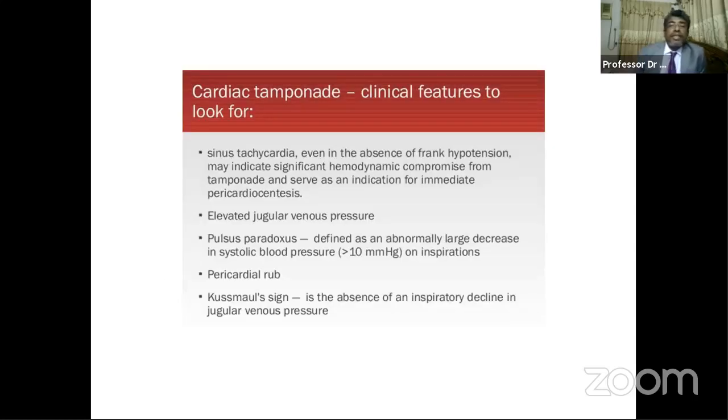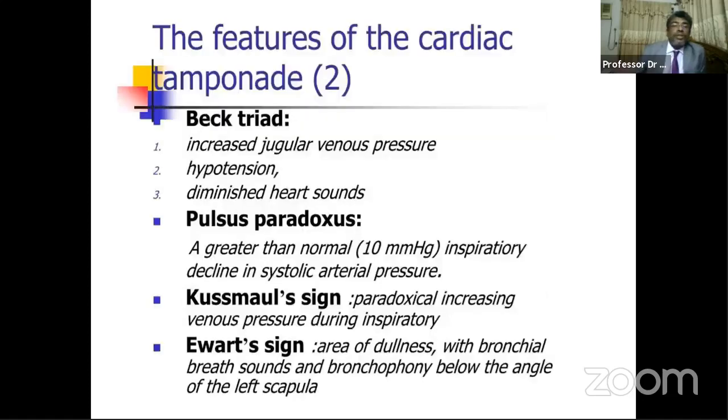So, cardiac tamponade clinical features to look for: the patient may have sinus tachycardia, even in the absence of frank hypotension, elevated jugular venous pressure, pulsus paradoxus, pericardial rub, and Kussmaul sign. These are the features of cardiac tamponade. And there is also a triad, called Beck triad. Usually we find this Beck triad in the patient with cardiac tamponade.